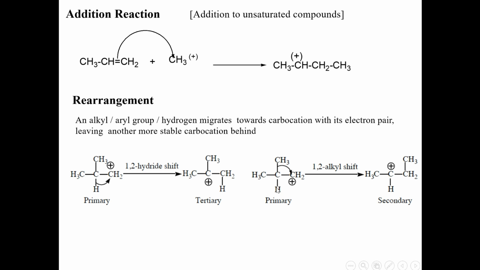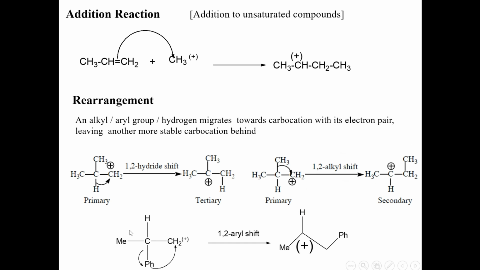Instead of hydride, it can also give rise to an alkyl shift. The alkyl group along with its electron pair shifts, and it gives a secondary carbocation. This carbon is attached to two carbons, so it is a secondary carbocation. Here, the carbocation is attached to three carbons, so it's a tertiary carbocation. And we know that a tertiary carbocation is more stable than a secondary carbocation. That's why a 1,2 hydride shift is preferred over a 1,2 alkyl shift.